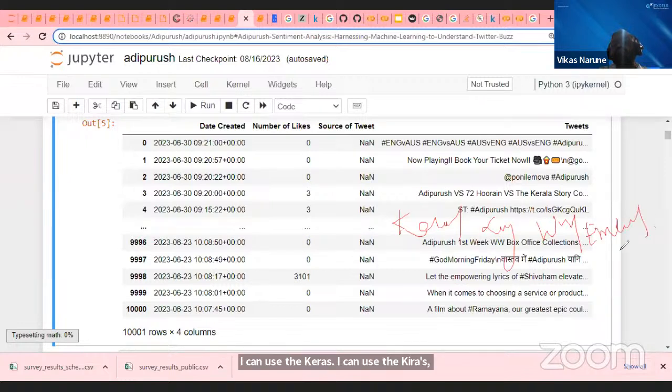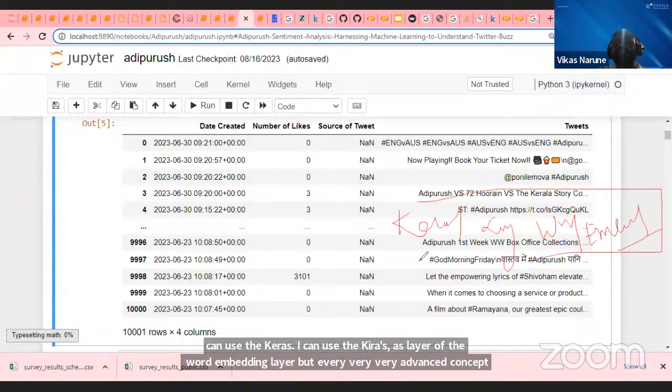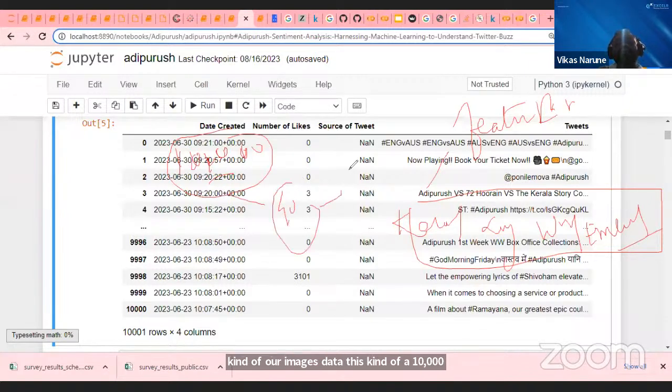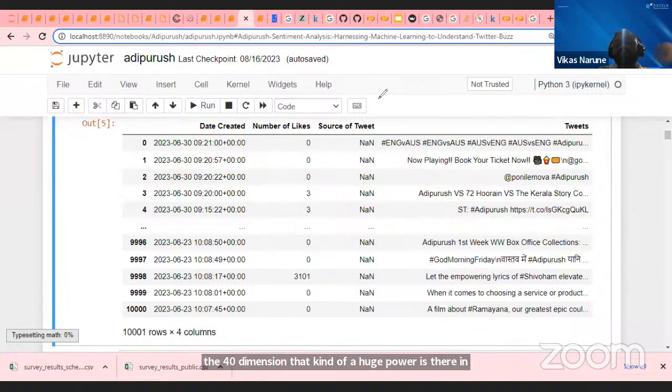Keras word embedding. There is one more thing called feature embedding, a very advanced concept, through which we can convert 10,000 dimensions to 40 dimensions. That kind of huge power is there in the Keras layers. That is called word embedding.